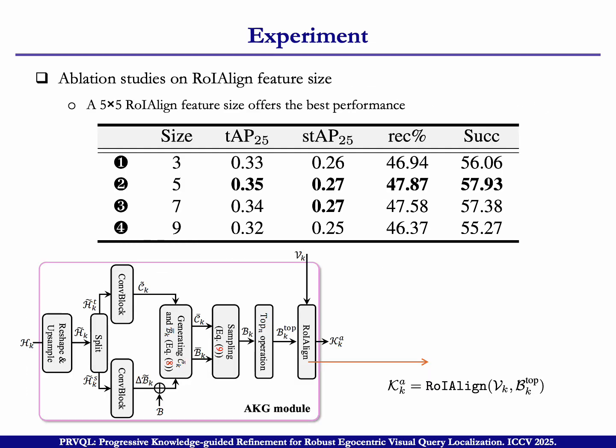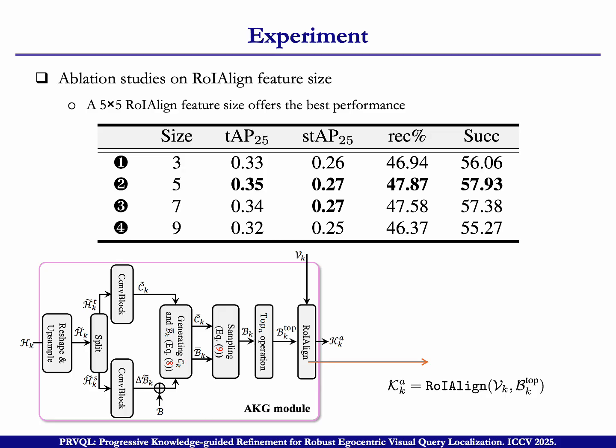This is the last ablation study. It's on the RoI feature size. We choose 3, 5, 7, 9 as sizes, and we find using 5x5 gets the best performance. This is the AKG module, and in the last layer, we use the RoI Align here.